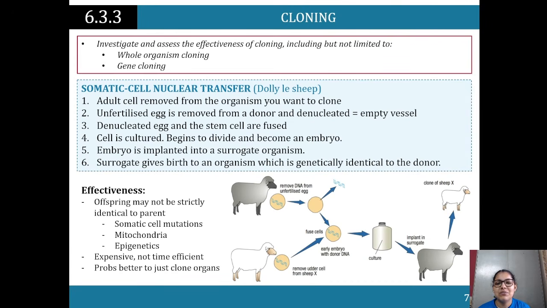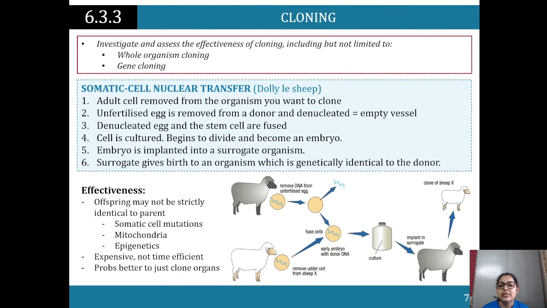So adult cell removed from the organism that you want to clone. The unfertilized egg is removed from the donor and it's denucleated. So it's empty basically. Oh goodness, that's a mouthful. The denucleated egg and the stem cell are fused. The cell is cultured. It begins to divide and become an embryo. An embryo is implanted into a surrogate organism. The surrogate gives birth to an organism, which is then genetically identical to the donor.